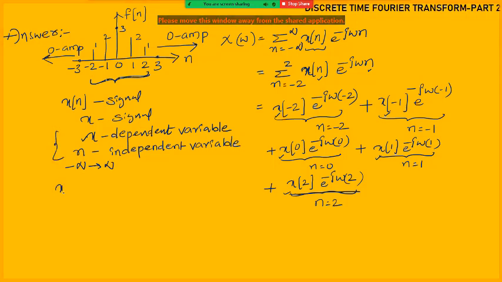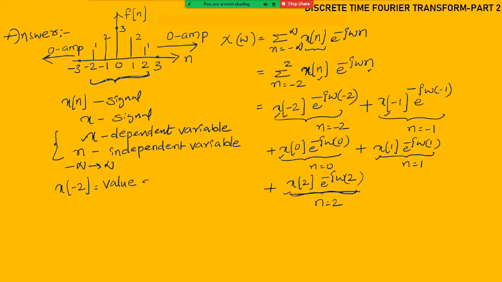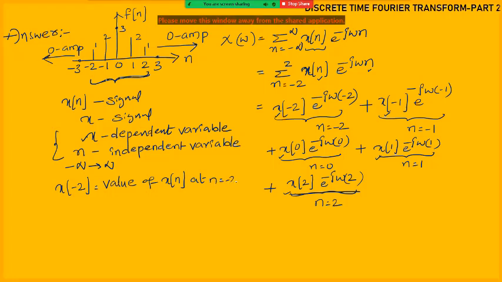But what is x of minus 2? It is the value of x of n at n is equal to minus 2. It is only one value. So it is a constant, it is one number, constant only.